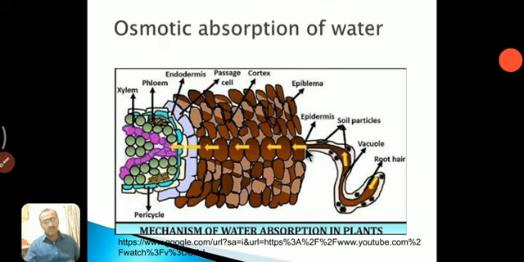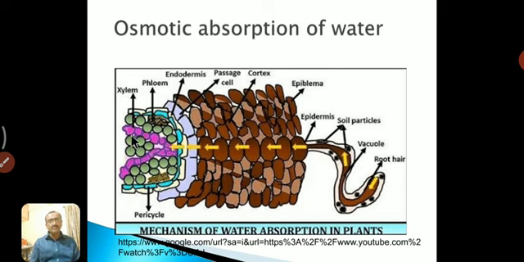Thus water will move along this path: first epidermal cell, then epiblema, then cortical cell, then the passage cell, further the endodermis, and after that the xylem and phloem. In this way, the whole canal is filled with water.